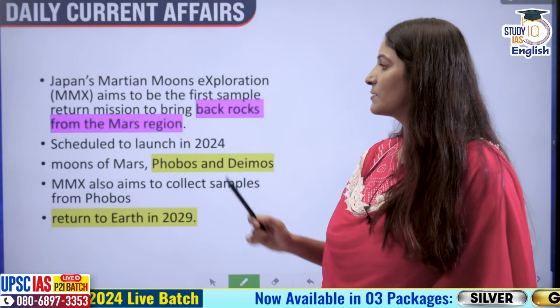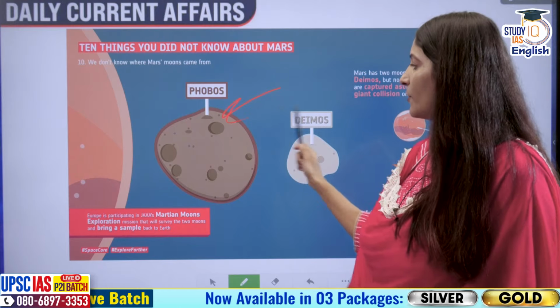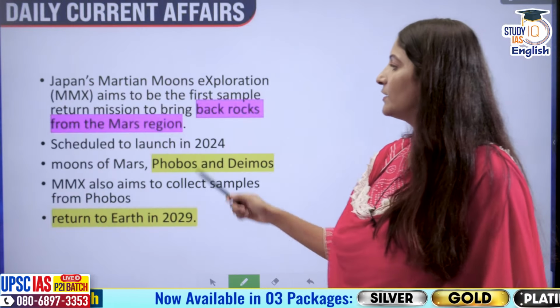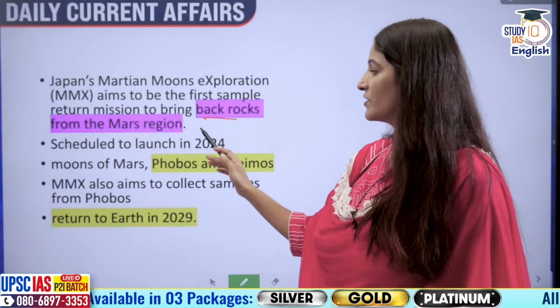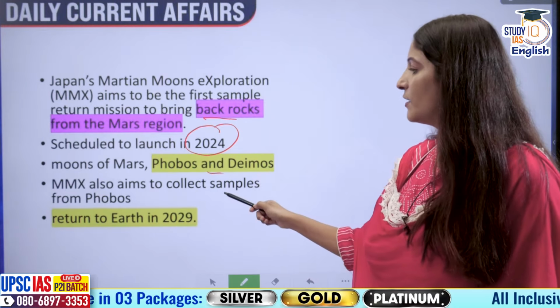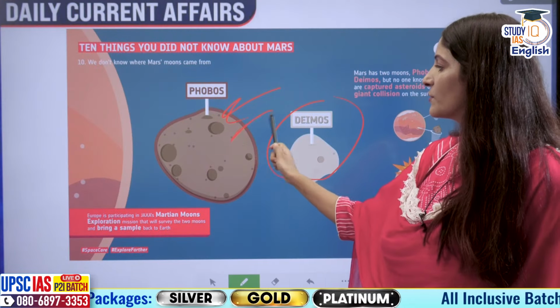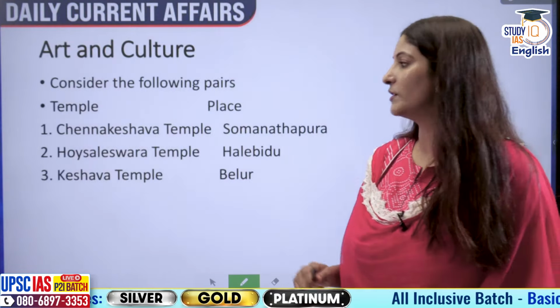Japan's Martian Moons Explorer is going to look into Phobos and Deimos, and it will bring back rocks from Mars as well. It will be launched in 2024. It will collect samples from Phobos, which is the larger of the 2 moons of Mars.